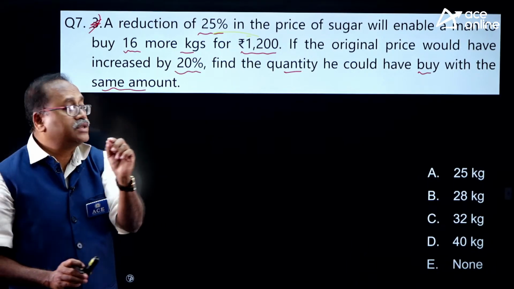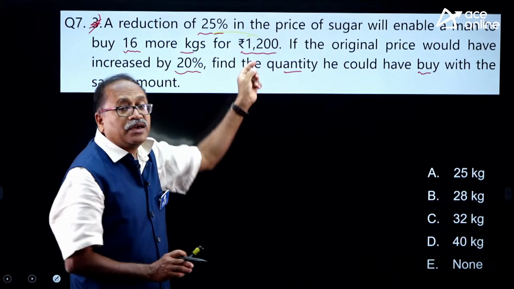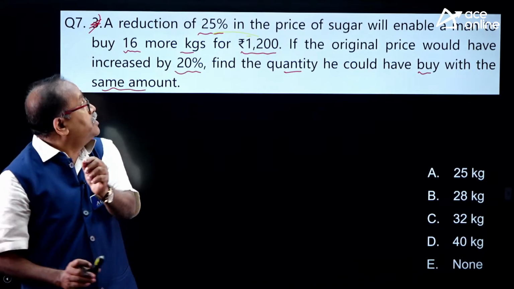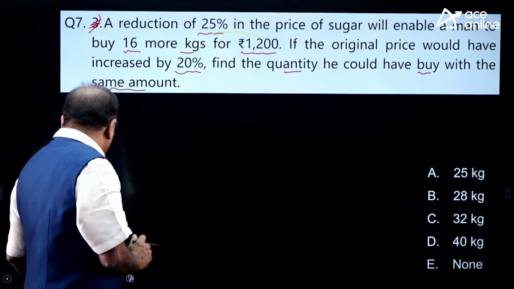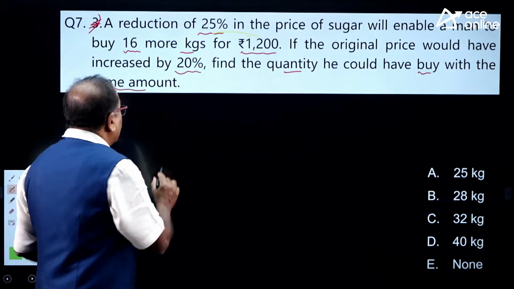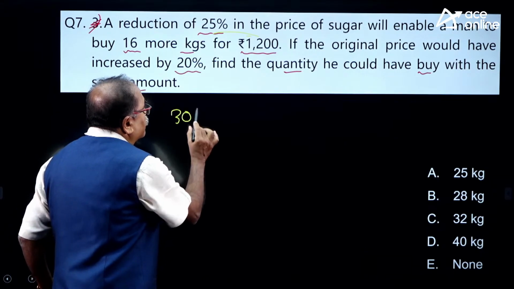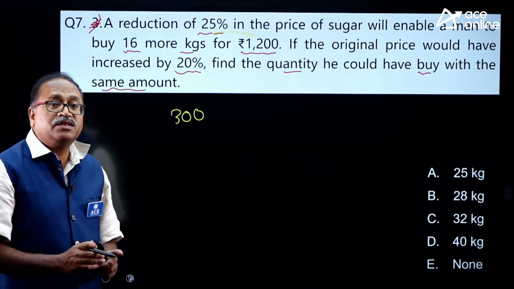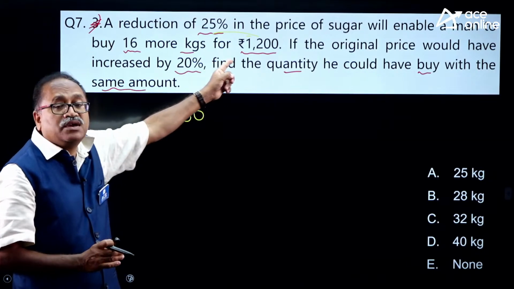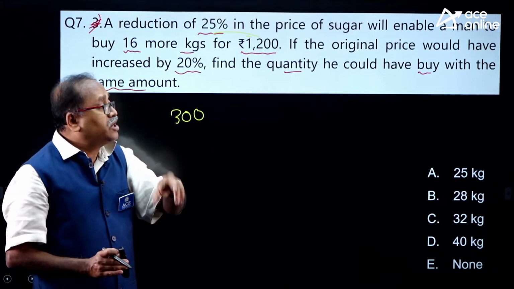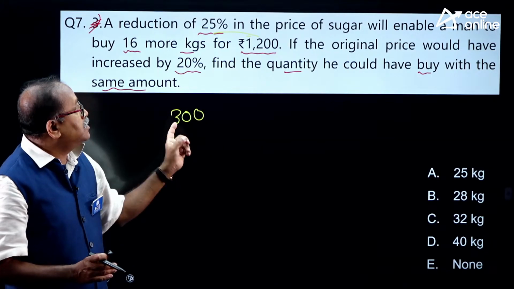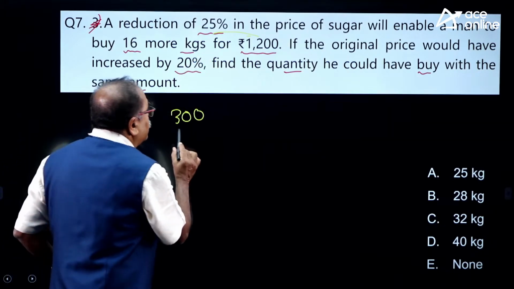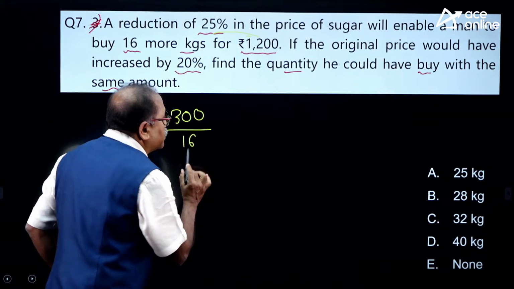What is 25% of 1200? 1/4 of 1200, which is 300. So he can save this 300 and spend 900 if he wants to buy the same quantity. But he decided to spend the same money. As a result, with this 300, he is getting 16 kg extra.